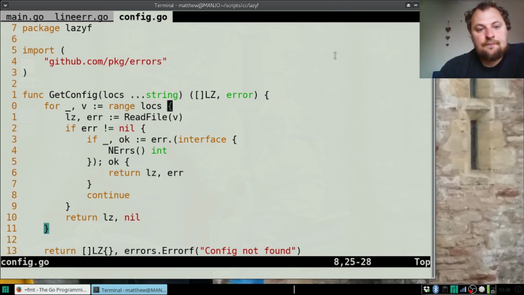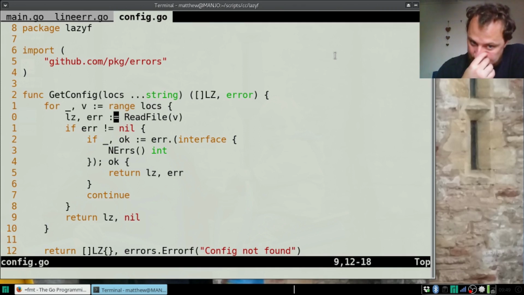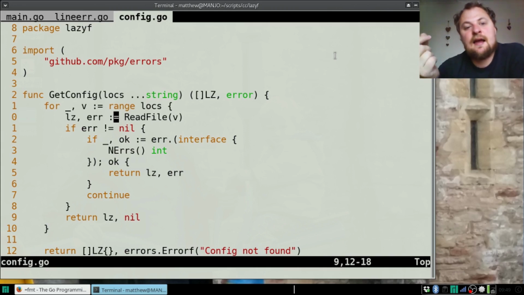And a couple of handy things that I thought was to do was to be able to provide a list of locations and scan through. And there were two kinds of errors that were possible with the read file. The read file could either return an error where it couldn't find the file or couldn't read the file, or it could return an error group if the file had parsing errors.